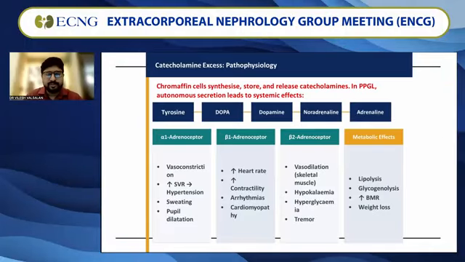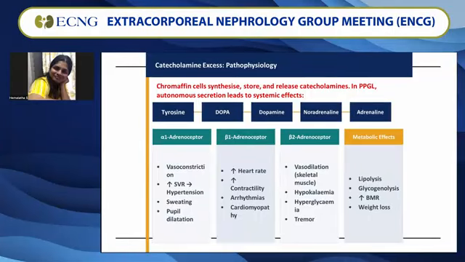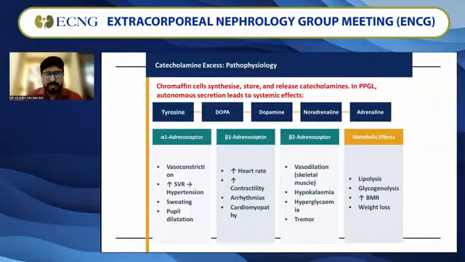So what is the pathophysiology behind it? The chromaffin cells synthesize, store, and release catecholamines. Basically, it affects the alpha-1 adrenoreceptors, causing vasoconstriction, an increase in SVR, hypertension, sweating, and pupillary dilatation. The beta-1 agonist activity increases the heart rate, increases contractility, and may cause arrhythmias.